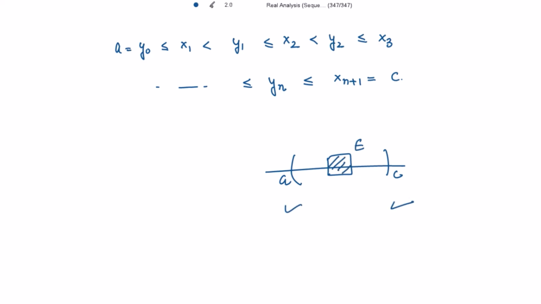For this interval, we have taken y0 to be equal to A and xn plus 1 to be equal to C, the endpoints of the interval, right?